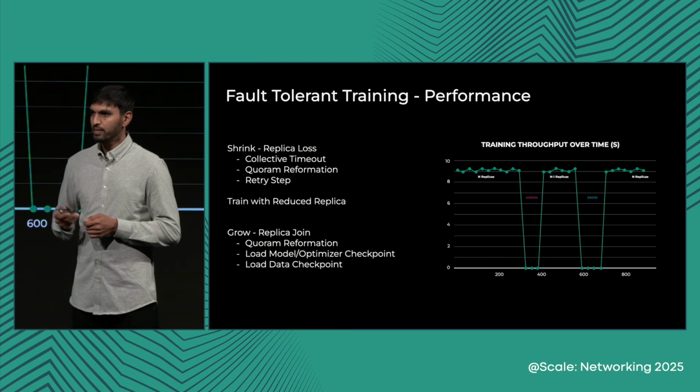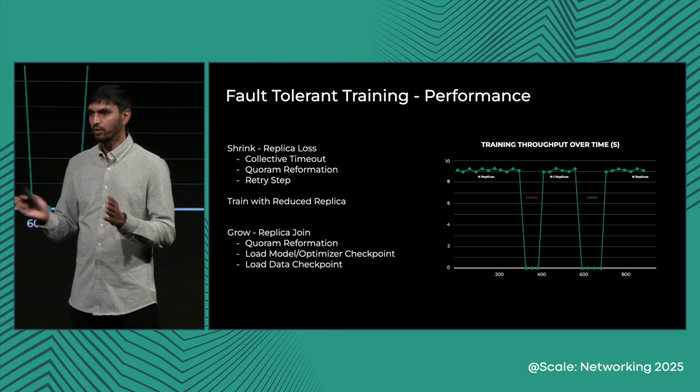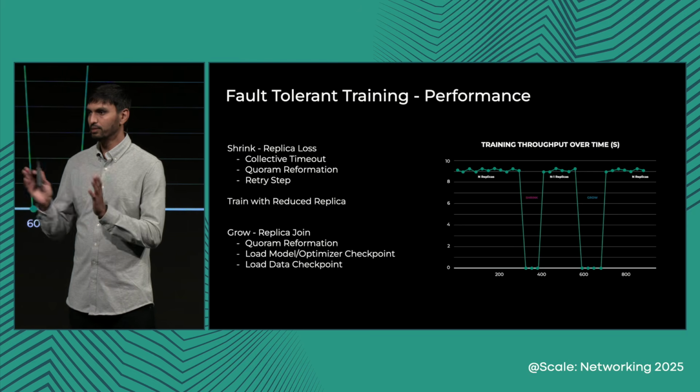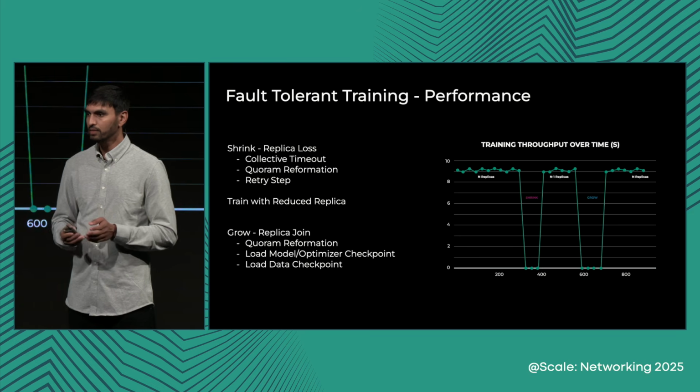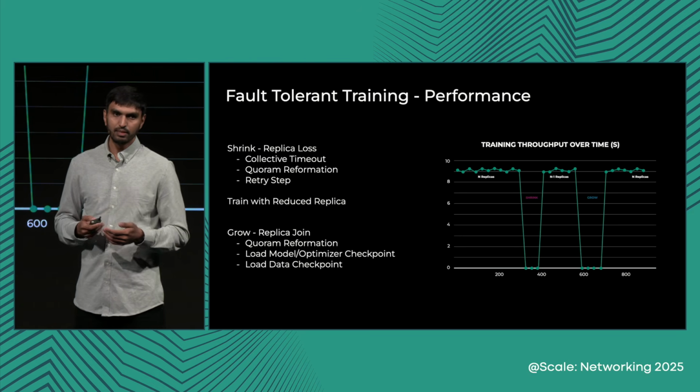So as you can see in this diagram, during the shrink and the grow phase, the training halts, so all the GPUs are idle. But we were able to contain those two phases within 3 to 4 minutes of time. So this improves our effective training time significantly.